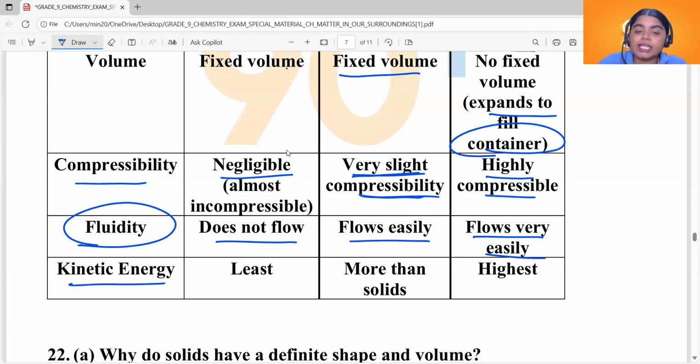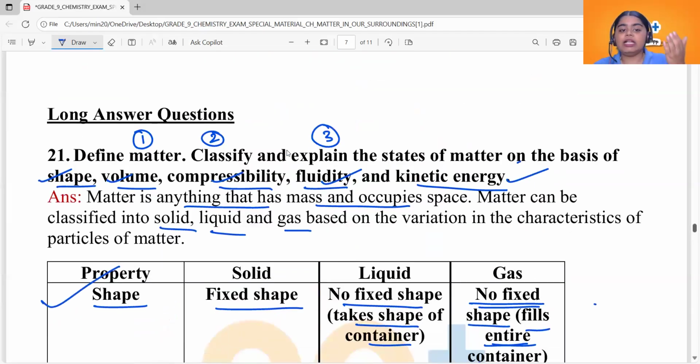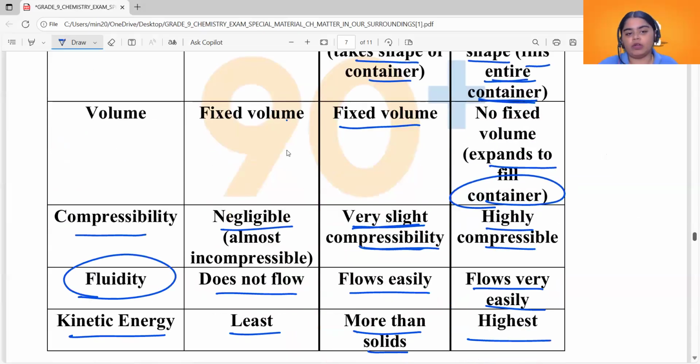Now what about kinetic energy? Kinetic energy is also dependent on the space you have between the particles. If you do not have enough space, particles do not move. If they do not move, they don't have enough kinetic energy. So you can say kinetic energy is the least for particles of solids. It is more than solids for particles of liquids. It is the highest for particles in gases. Okay, so that's all about the different properties that were asked here: shape, volume, compressibility, fluidity, and kinetic energy. We discussed all of those.